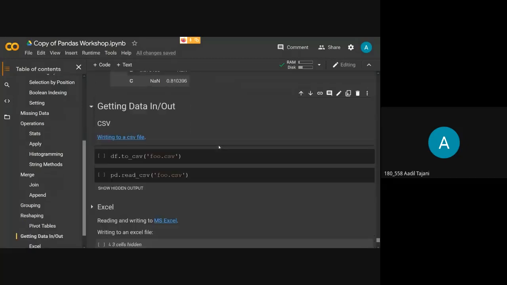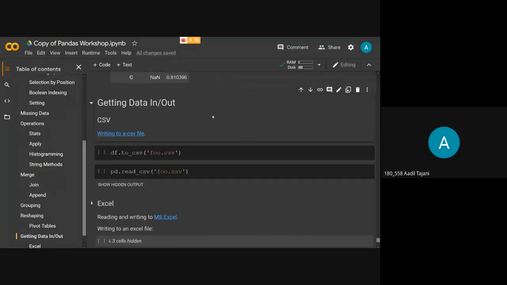Now we have seen how to create data, how to see data in different manners, how to manipulate the data, how to create different kinds of tables, how to reshape. But now we have to see how to get the data, how to load the data, and how to save the data. As Nikhil showed you earlier, you can also import the data from your drive.